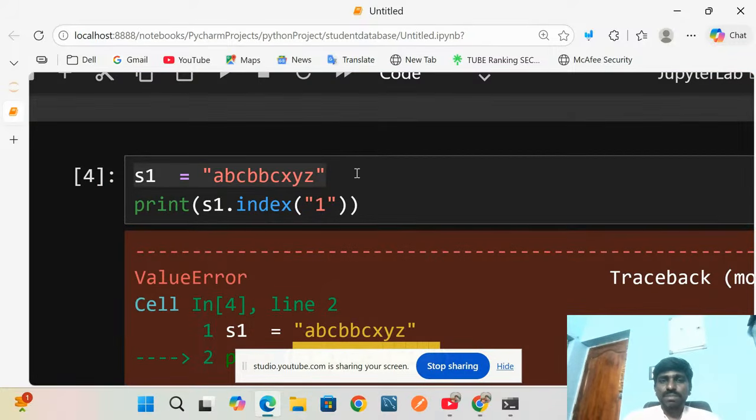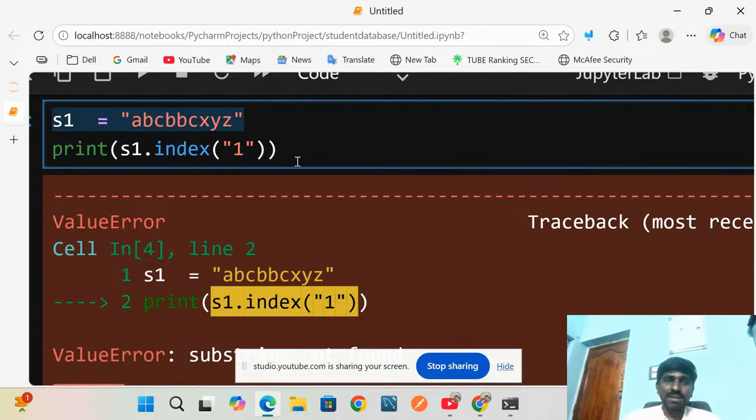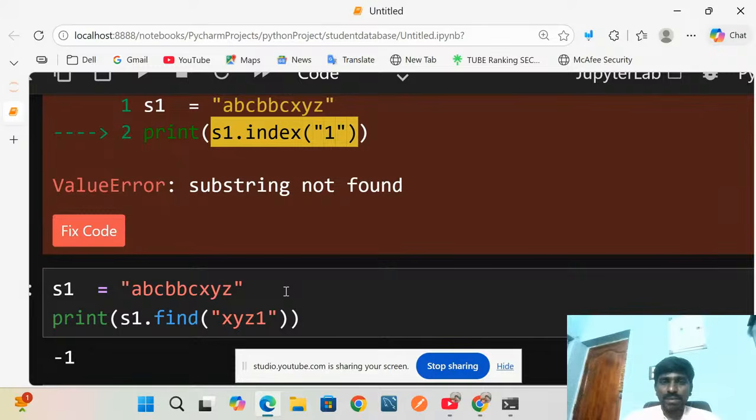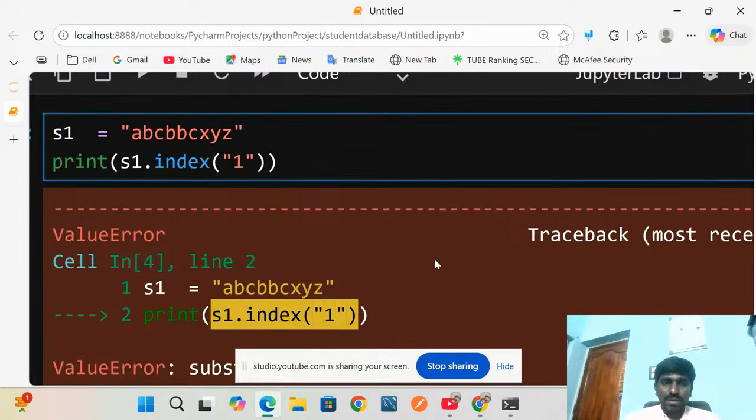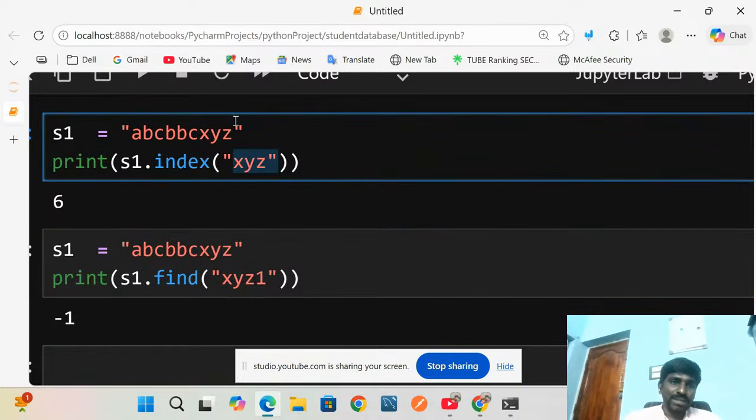So this is the subs, and this is the string. This is the index method, and then we are going to use the find method. Both are used in Python to find the index where a substring starts. Suppose I give XYZ and run this, it is a substring of the original string, right? So it will display where it starts.